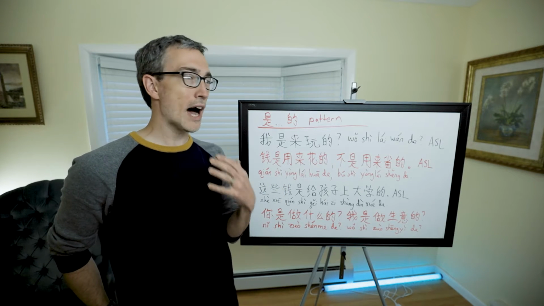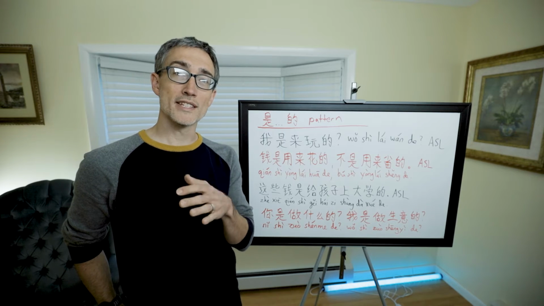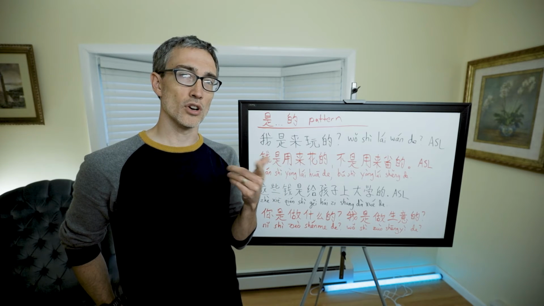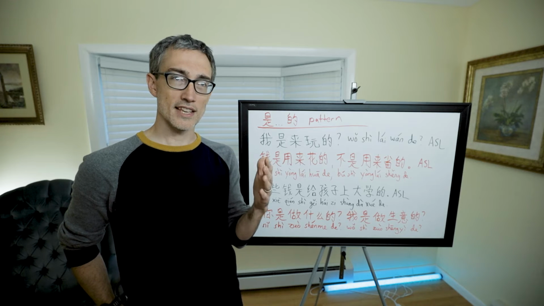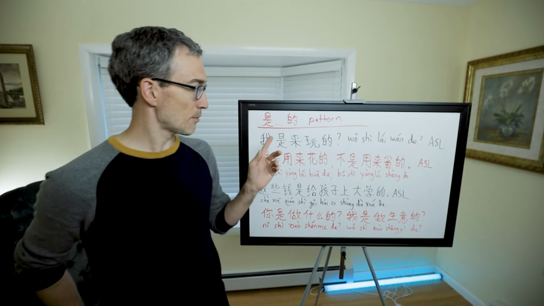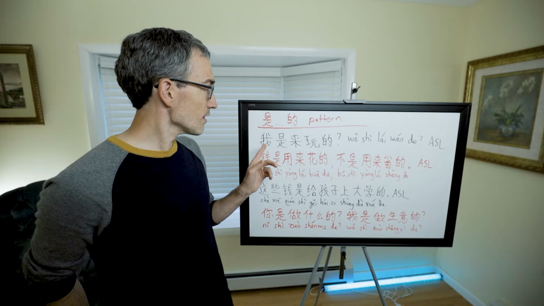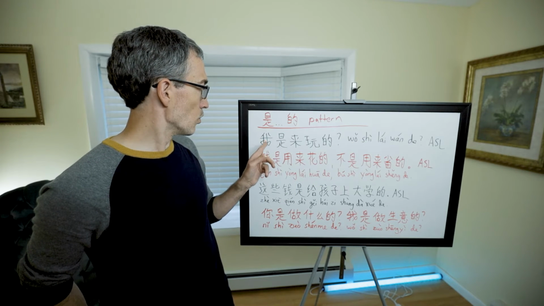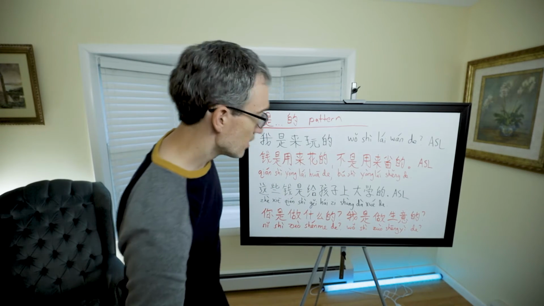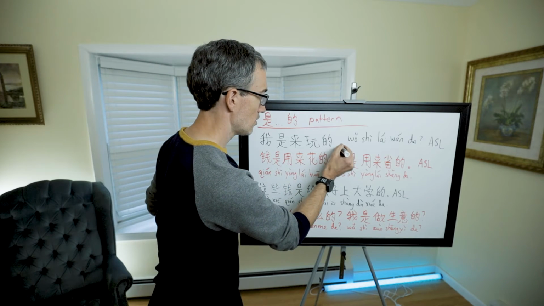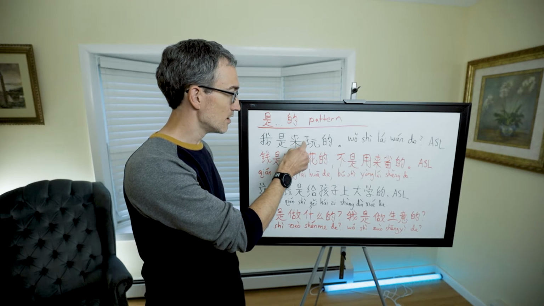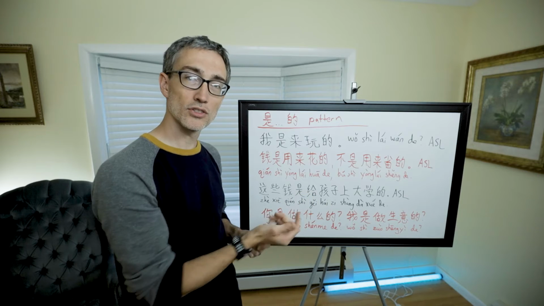We're going to be talking about why a person is doing something, or what a particular thing is used for. If it's why a person is doing something, we might find 去 or 来, to go or come, in the sentence. And if it's what a thing is used for, we'll often see 用来 or 给. Here are a couple of examples. This is from All Set Learning. 我是来玩的. This is not supposed to be a question mark, I don't believe. 我是来玩的. So this means I have come to have fun or hang out or play.